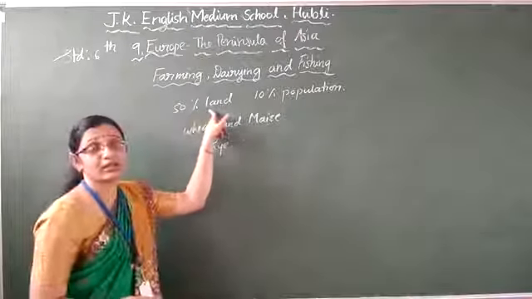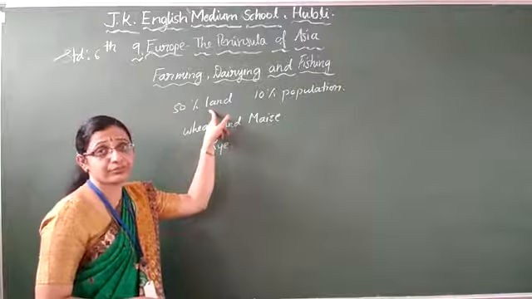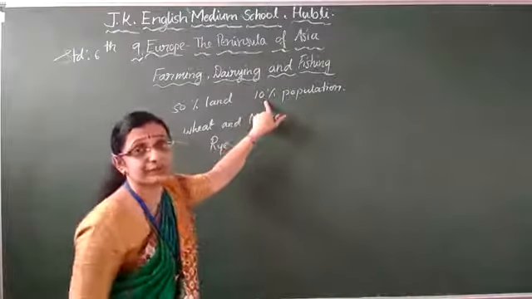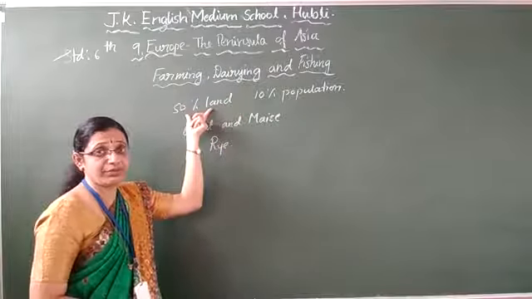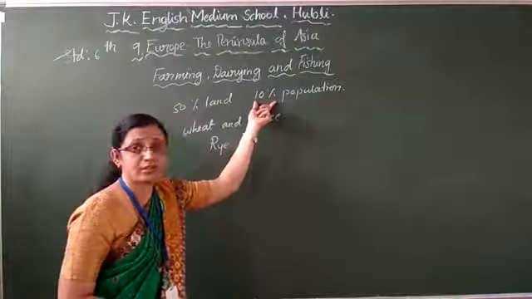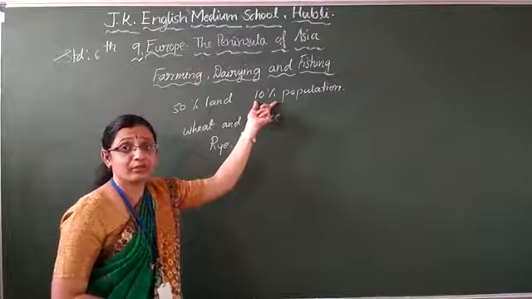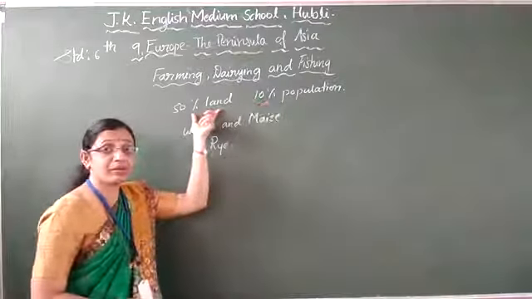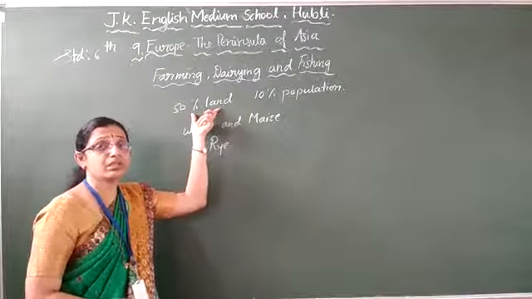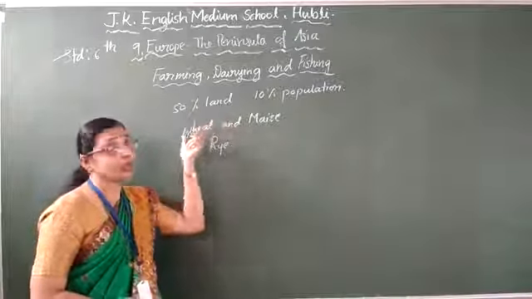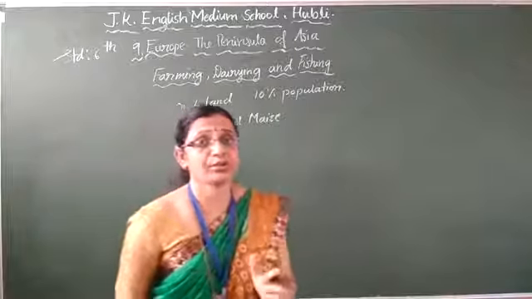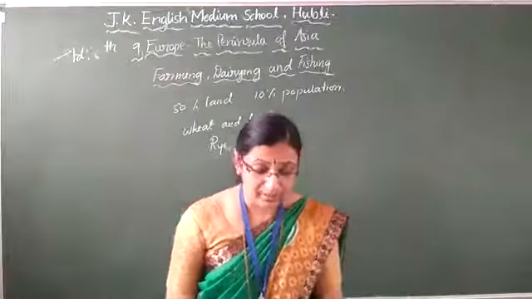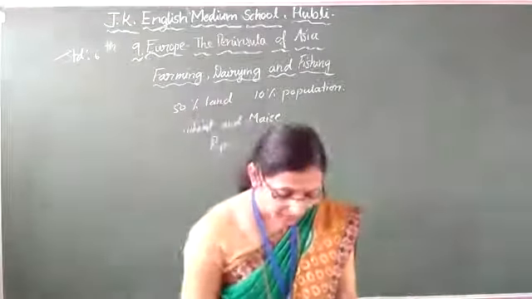50% of the land is under agriculture, but the people doing it are very few. How is it possible? 50% of the land is under cultivation, but 10% of the population is doing the farming. It means all the work is mechanized. With machines they are doing the agriculture work. So it is an important occupation in Europe and highly developed.